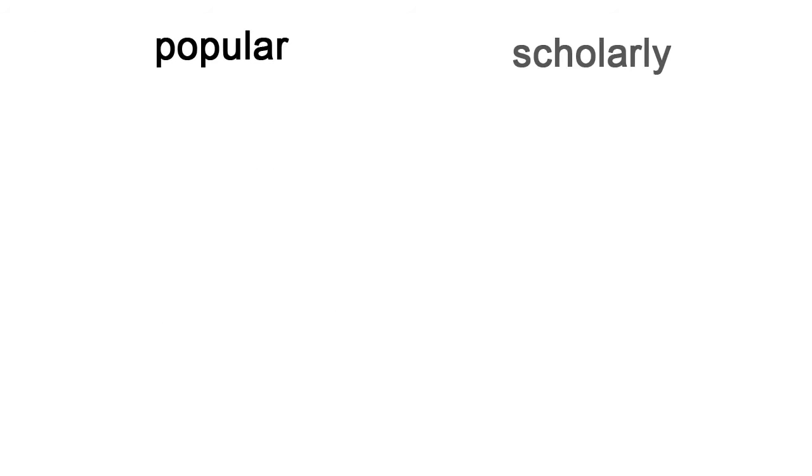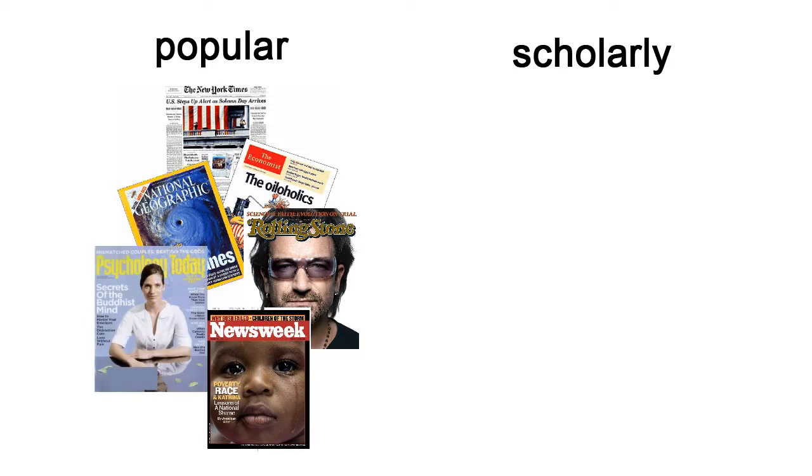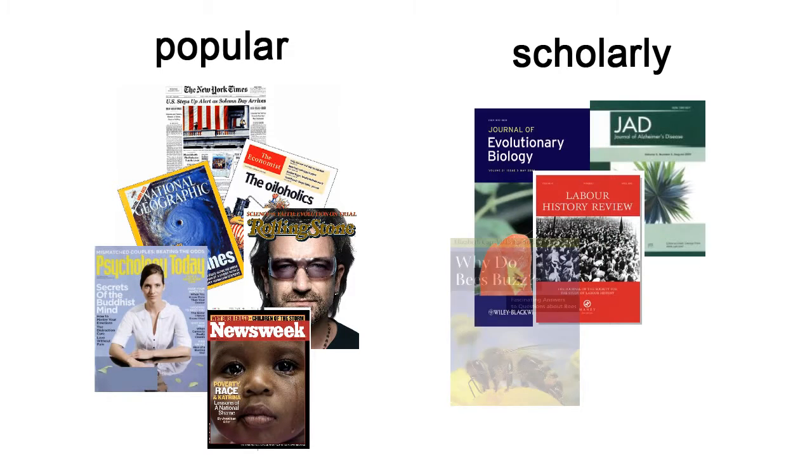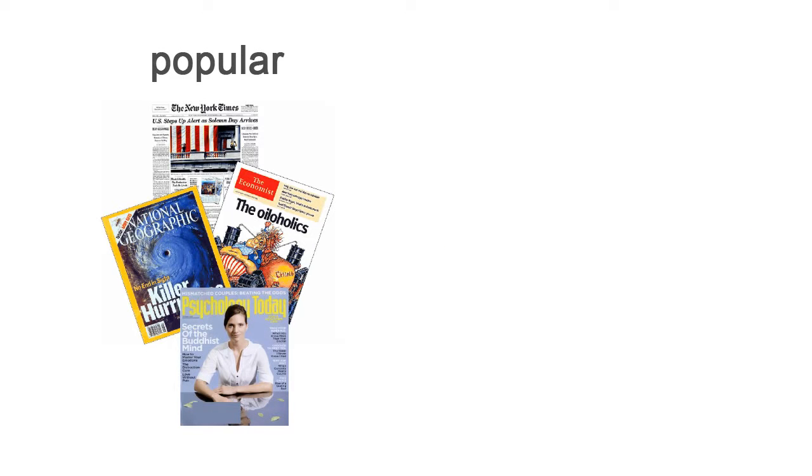You can find popular and scholarly sources in a variety of locations, but chances are you're familiar with more information sources that are considered popular than scholarly. In fact, most people don't use scholarly sources until they get to college or graduate school. Popular literature appears in newspapers and magazines.